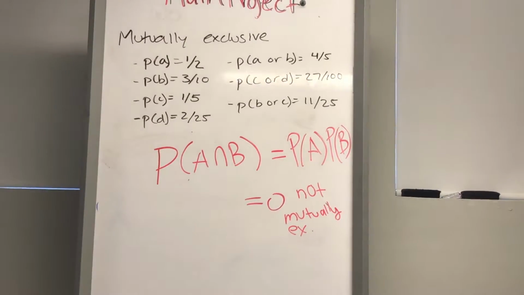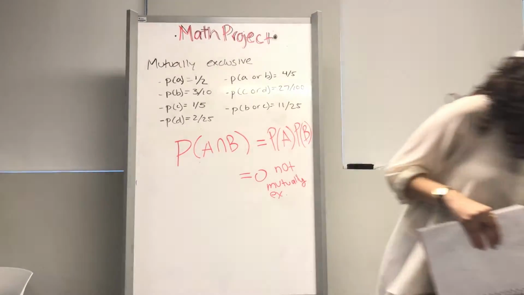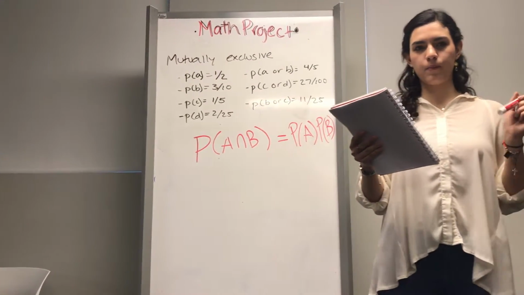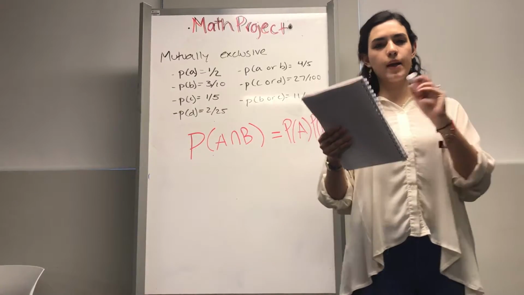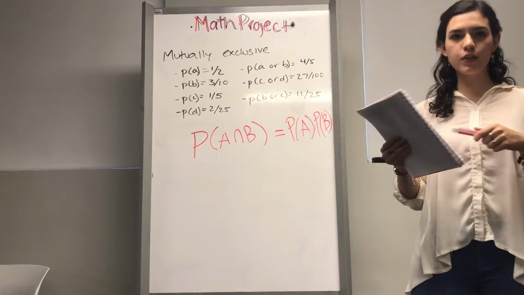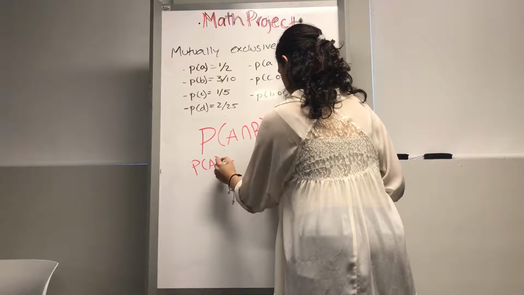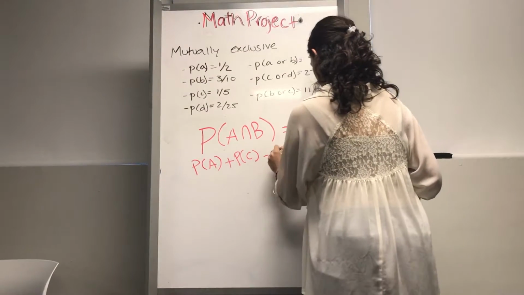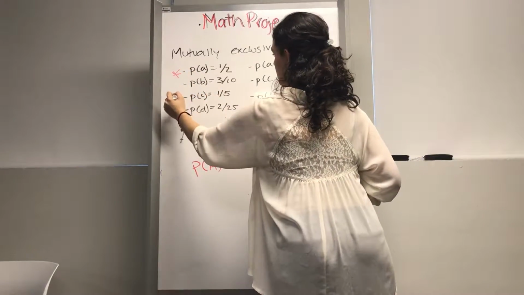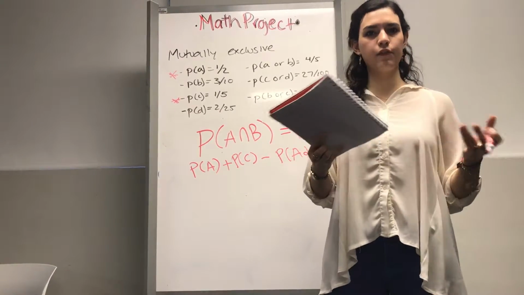Then, exercise F asks if P of A or C is equal to 3 over 5. It asks if the probability of A plus the probability of C minus the probability of A and C would give 3 over 5. If you follow this formula, P of A plus P of C minus P of A and C, it would exactly give you 3 over 5. So letter F would be true.